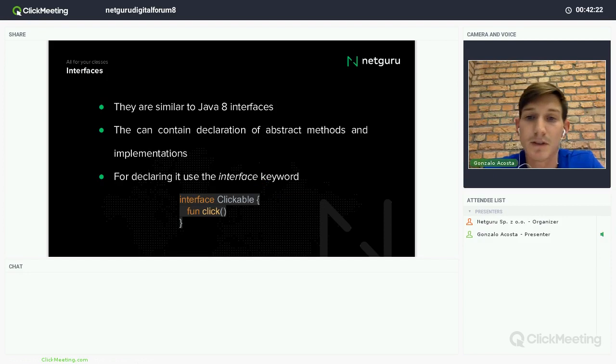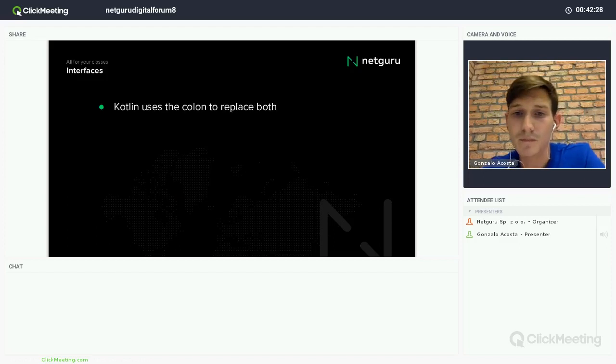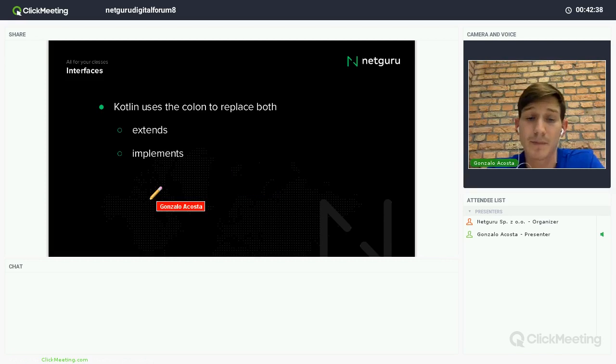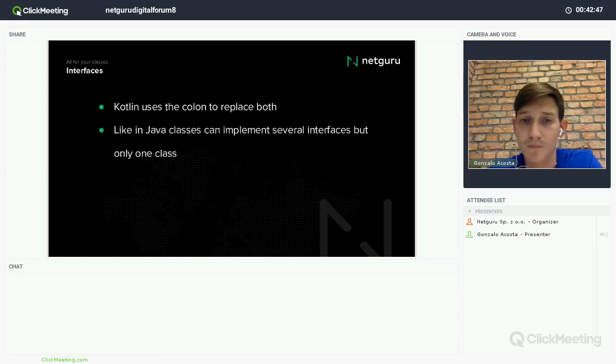In this example, I created an interface with one method, click. If you notice, we use the colon to replace extends and implements. I mean, you can extend a class or implement an interface using the same symbol, the colon.